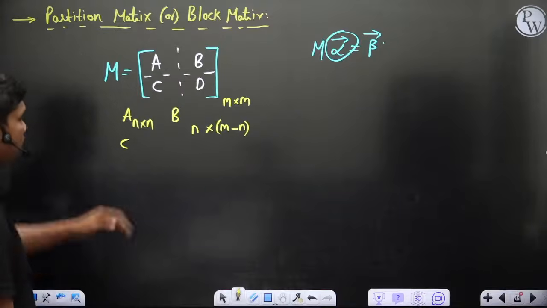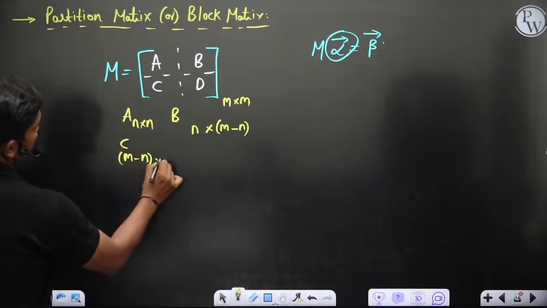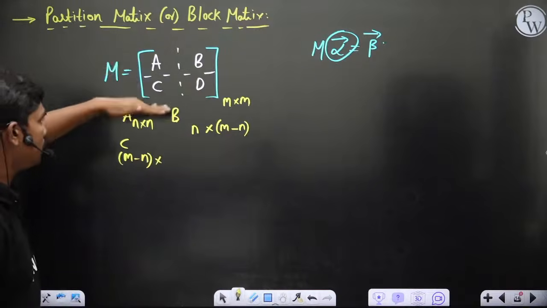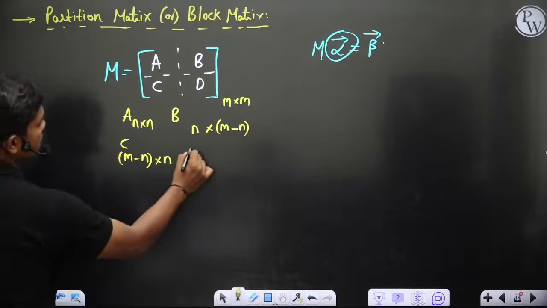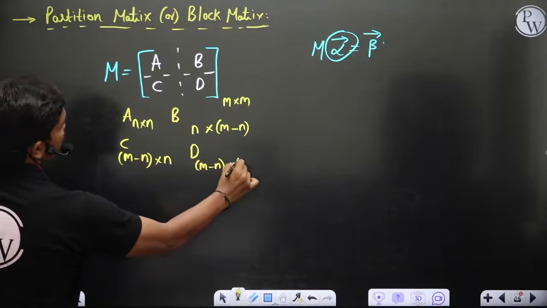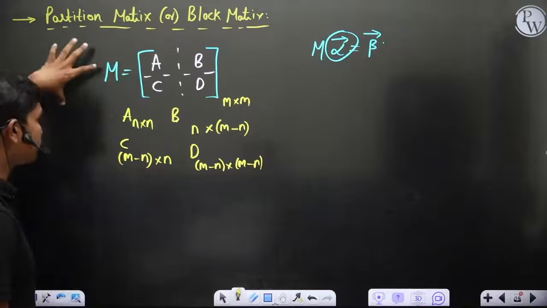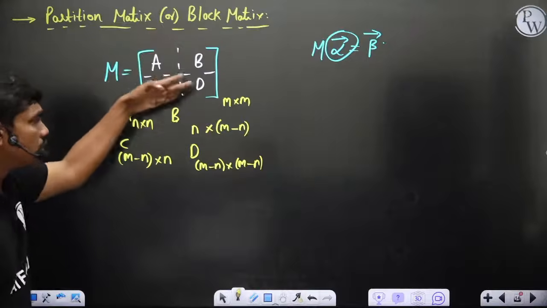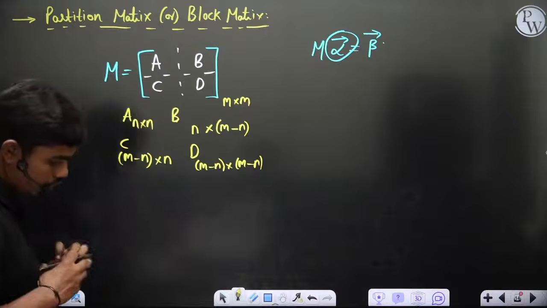C will be of size m minus n cross n columns, since you have covered m rows and already filled these n columns. D would have the same thing, m minus n cross m minus n. So these are basically the matrices. You can split this big matrix of size m by m into four, or maybe any number depending on your comfort. So you have this A, B, C, D, and that's what we call partitioning.